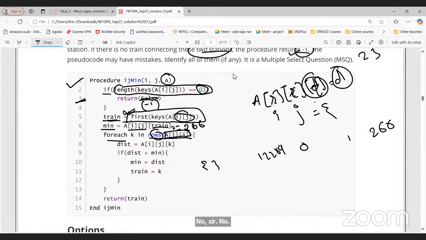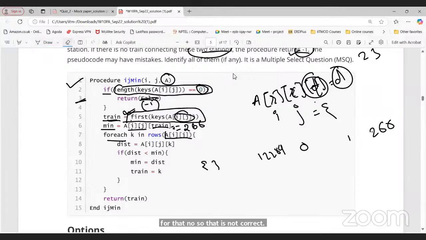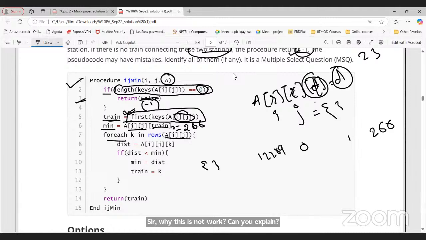So instead of this, what should it have? Sir, why is this not correct? Can you explain, please? So A of I, J is what? A dictionary here. Output will be a dictionary, right? Yes, sir. That is T and the corresponding distance. But do we have the correct rows here? Rows for the matrix is present, right? Not for that dictionary. That is not correct syntax here. We represent rows for that particular matrix M or A, not for any dictionary, right? Yes, sir. Got it, sir.